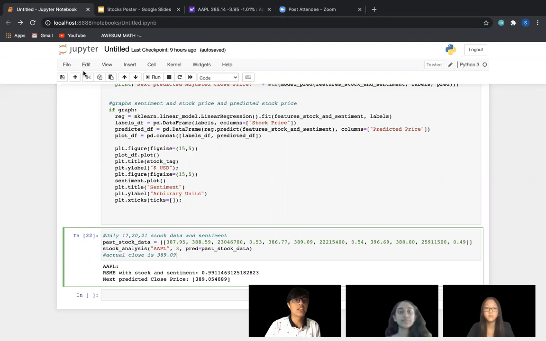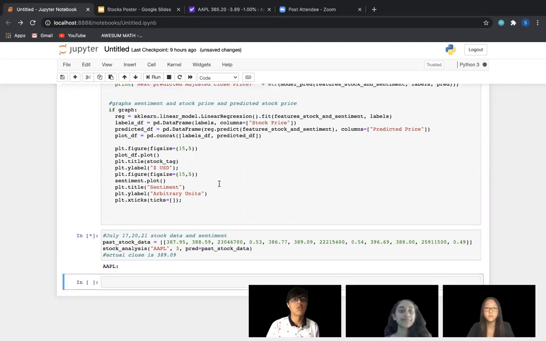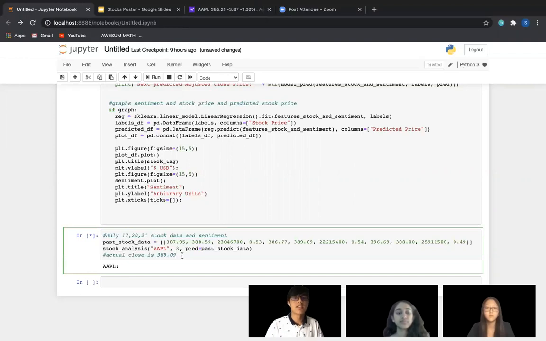Basically, this is a demo to show how our model works, and it takes in the past 3 days of stock data, July 17th, July 20th, and July 21st, and it tries to predict the July 22nd close for Apple. In this case, it's close, but in our model, we use open. And so the actual close for Apple on July 22nd is $389.09. And as you'll see with our model, as it inputs the sentiment and the stock, it should get pretty close to the actual value.